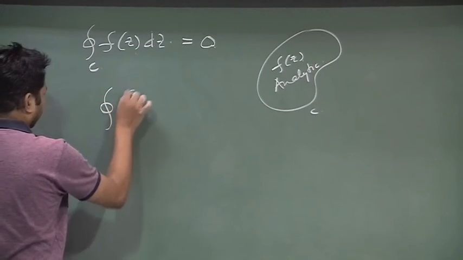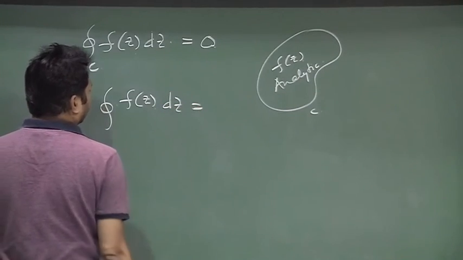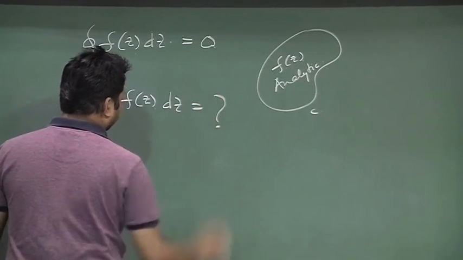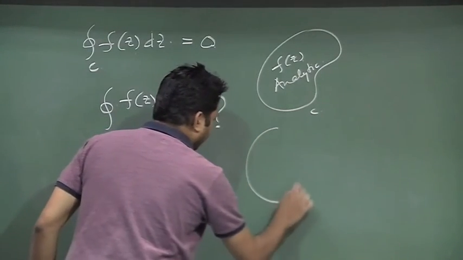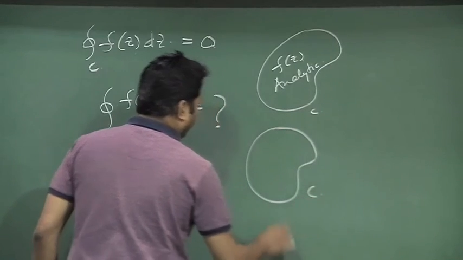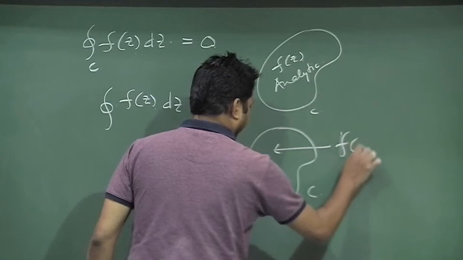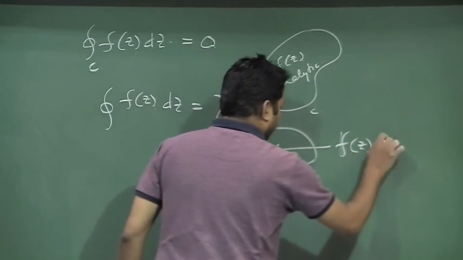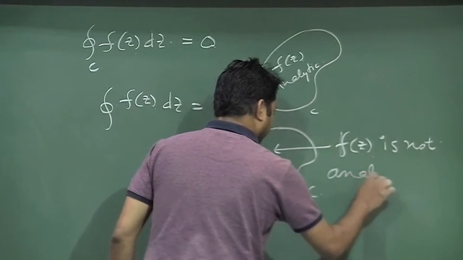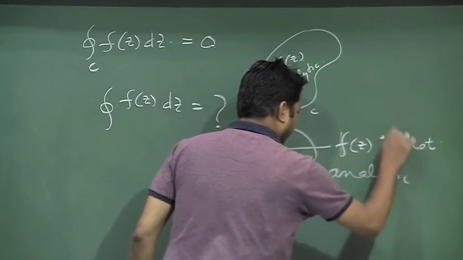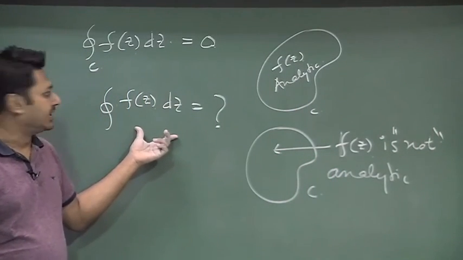But if f(z) is not analytic in a region, I do not know what the value is for a given region. Say f(z) is not analytic in this region C. Then I do not know how to calculate this kind of integration.